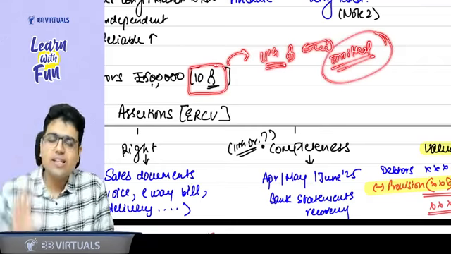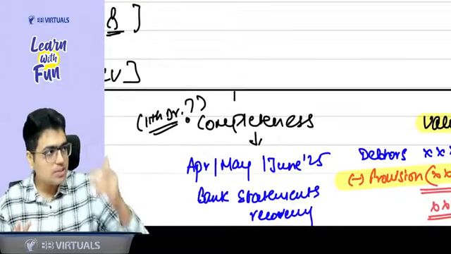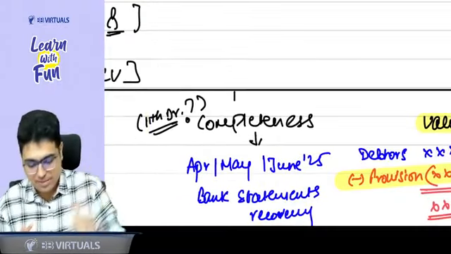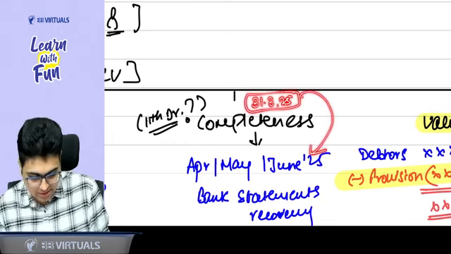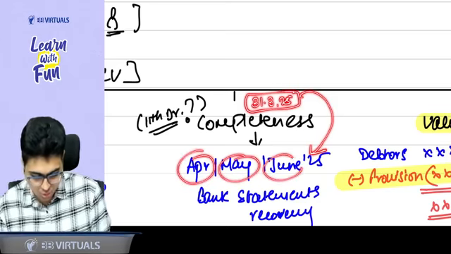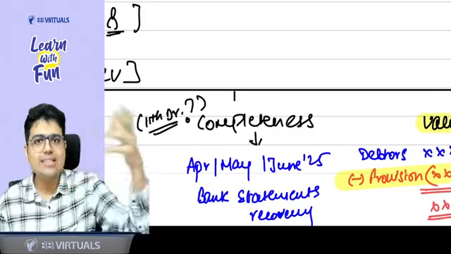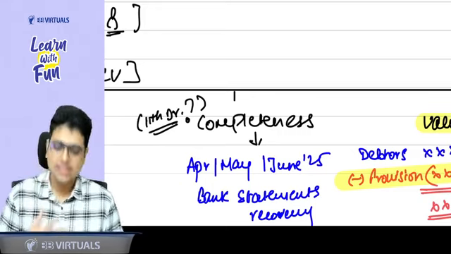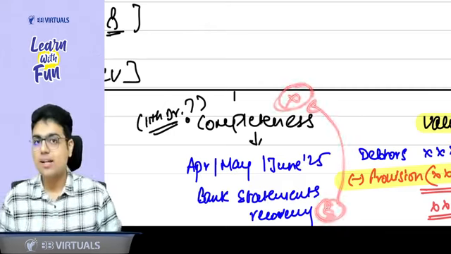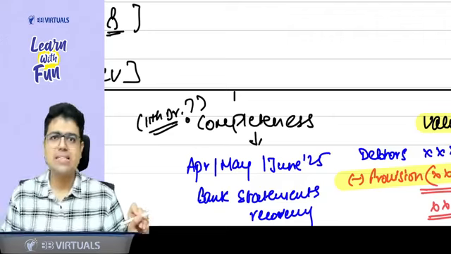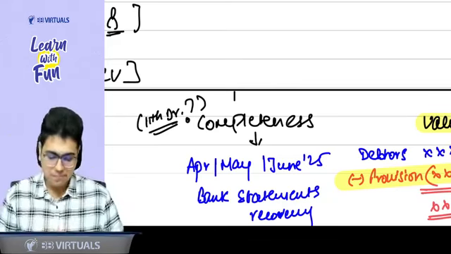Now to check this 11th debtor, what are the procedures I can do? Sir, you can check the subsequent bank statements. Subsequent bank statements means if I want to check the debtor as on 31st March 25, the subsequent bank statements are April, May, June 2025. When you check these bank statements, you will see the receipts. Okay, sir. Now in those receipts, you may find a recovery from a person which has not been booked as a debtor. So through the subsequent bank statement, you can check if any debtor has been omitted by the entity. Got it, sir.